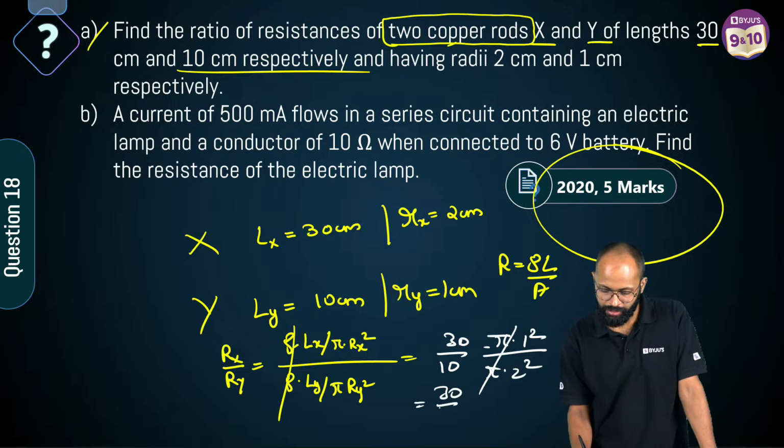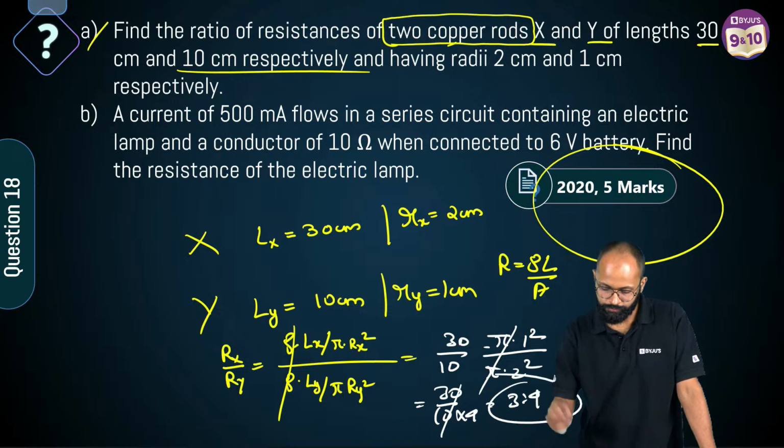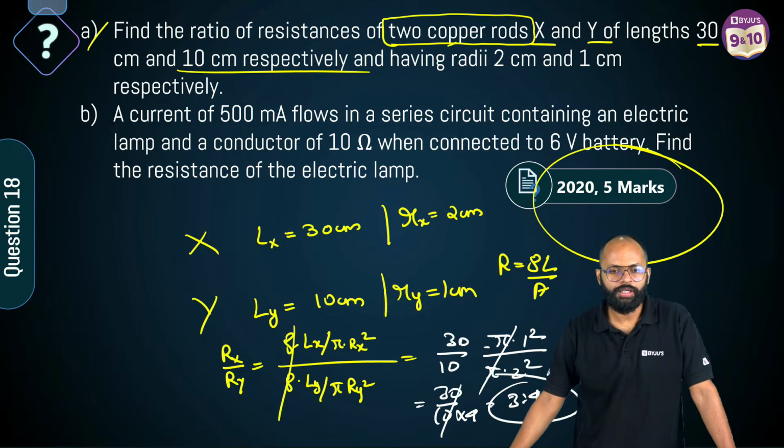Solve कितना आ रहा है सर? 30 upon 10 into 4. अरे वाह सर, this is 3:4. Done. 3:4. Getting it?